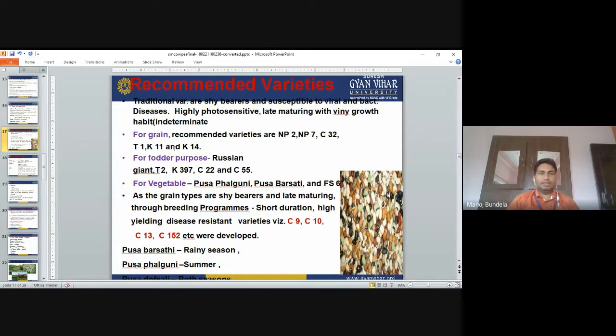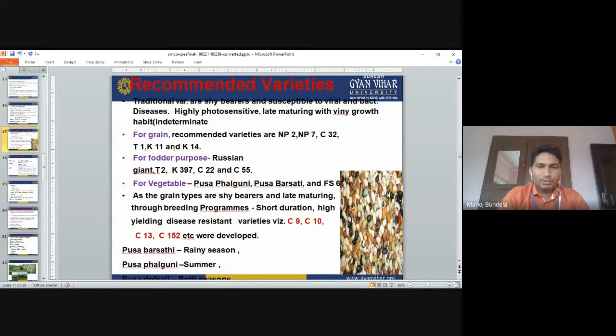Recommended varieties: the traditional varieties are susceptible to viral and bacterial disease. They are highly photosensitive, late maturity with vine growth habit. For grain purpose, recommended varieties are NP2, NP7 and C32, T1, K11 and K14. For fodder purpose, Gent, Russian Gent T2, K397, C22 and C55.